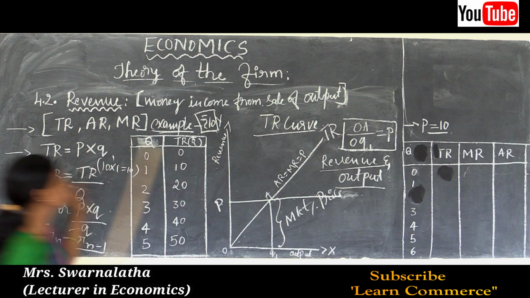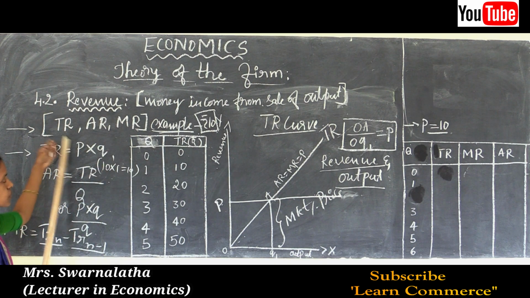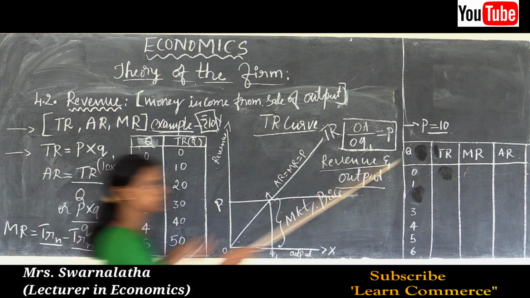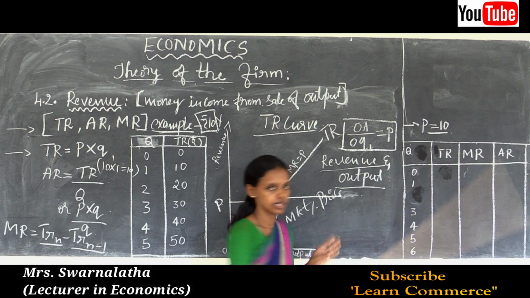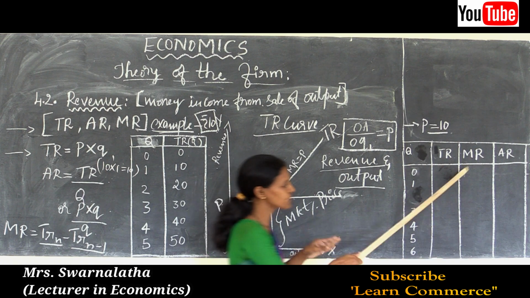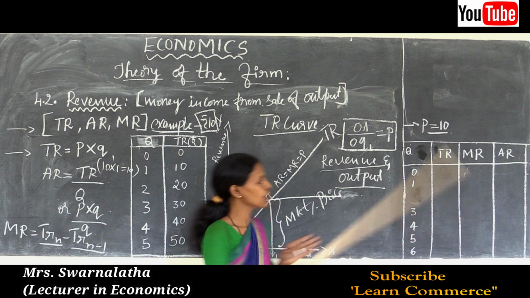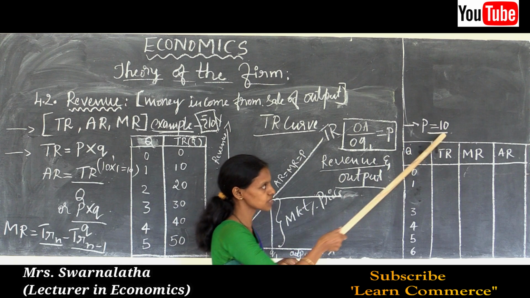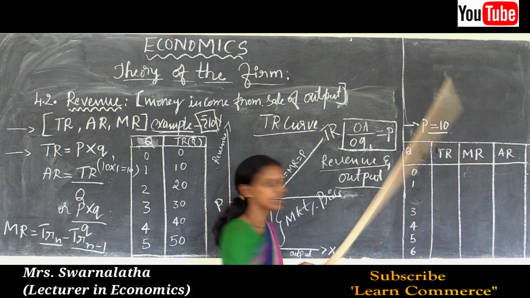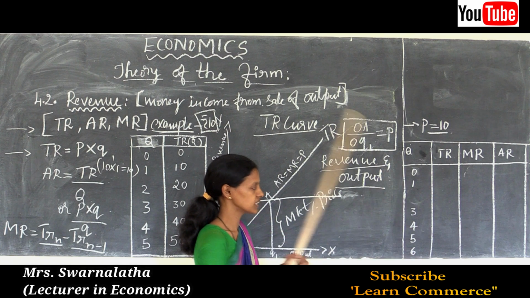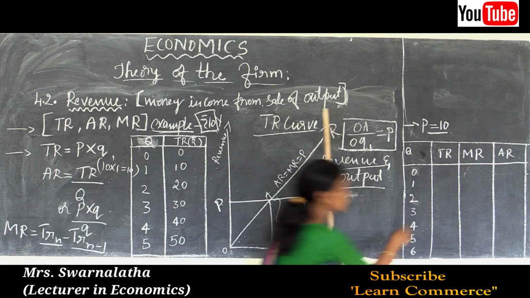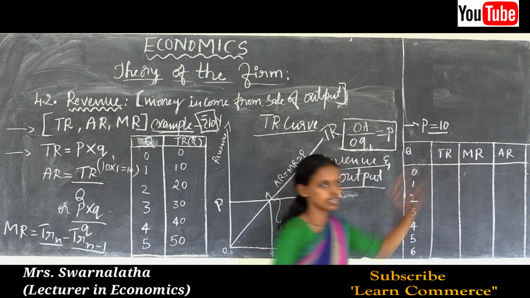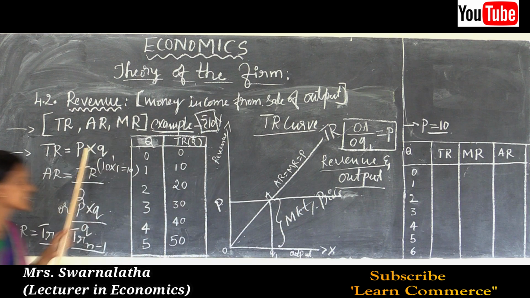Students, as we studied the different concepts of revenue, that is total revenue, average revenue and marginal revenue, with examples, let us see how to calculate this TR, AR and MR. Calculation of total revenue, marginal revenue and average revenue. Suppose the market price of the goods is rupees 10. Calculate the TR, MR and AR. The quantity is given, that is 0, 1, 2, 3, 4, 5, 6. How to calculate this TR, MR, AR? Now we should use these formulas as I said before.